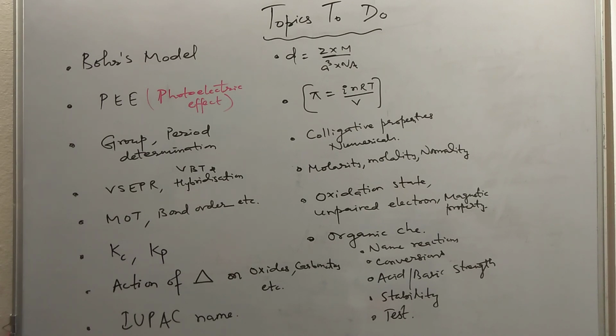From solid state, you can do d equals Z into M by a cube into Na. From the chapter of electrochemistry, you can prepare Faraday's laws of electrolysis and the Nernst equation. You can also do Kohlrausch's law of independent migration of ions. So these are the topics. If you master them, you will be able to do most questions.